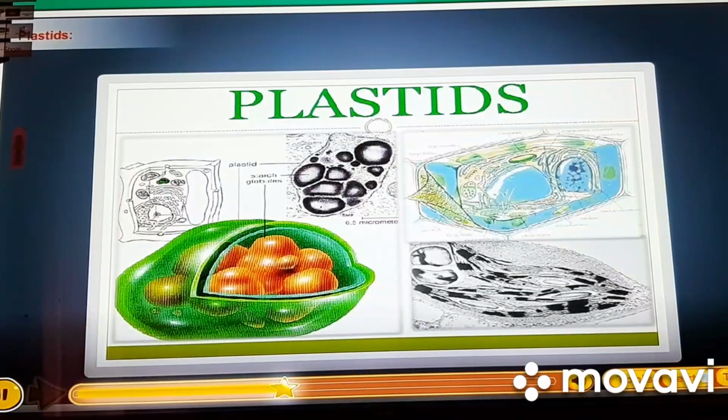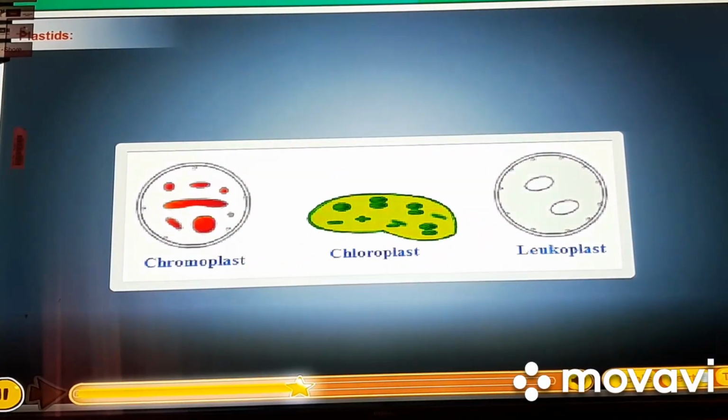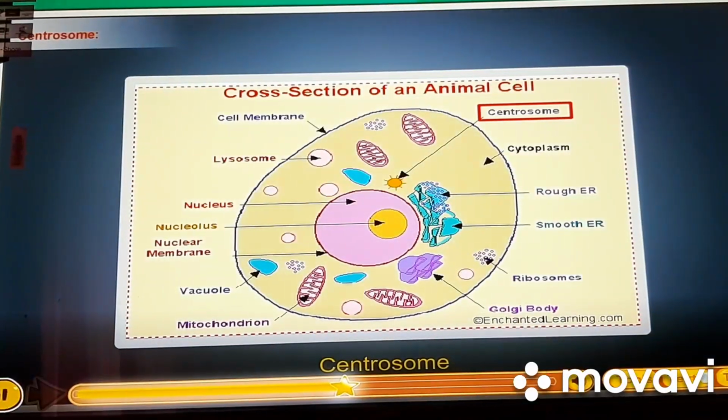Plastids. These are present only in plant cells. Plastids contain certain pigments that have a specific role to play in the functioning of plants. These are of the following three types. Chloroplasts are green plastids. They contain chlorophyll, a green pigment, which helps in photosynthesis. Chromoplasts contain non-green pigments that give color to flowers and fruits. Leucoplasts are colorless plastids which help in storage of foods. Centrosome is located near the nucleus. It is involved in cell division and is found only in animal cells.